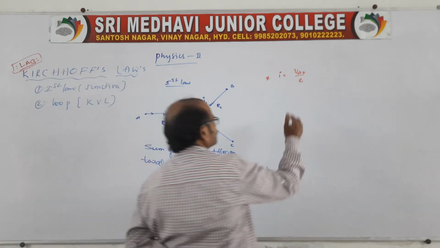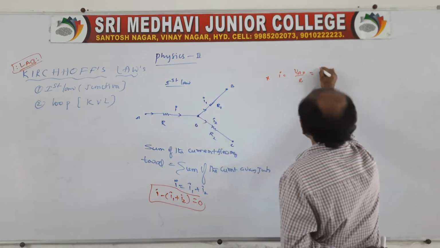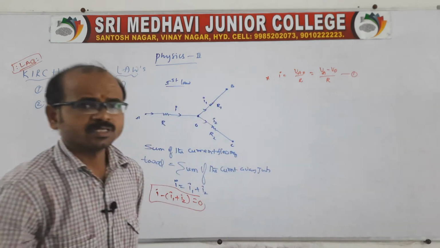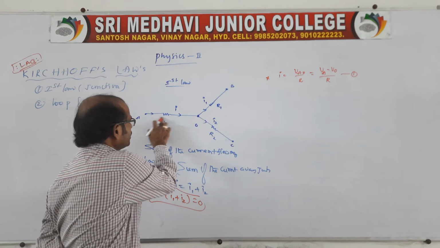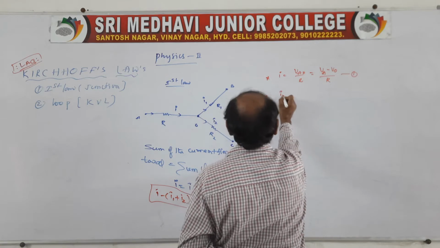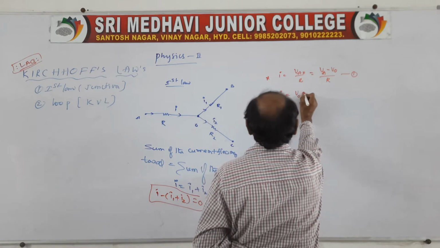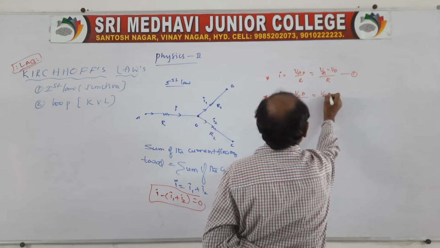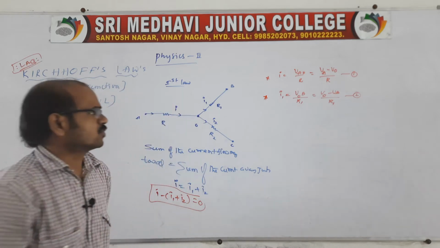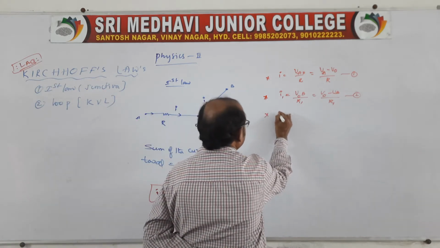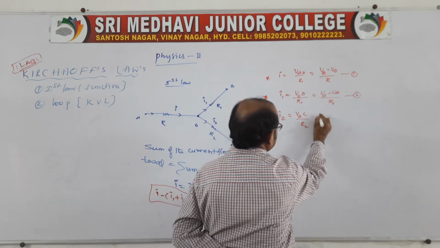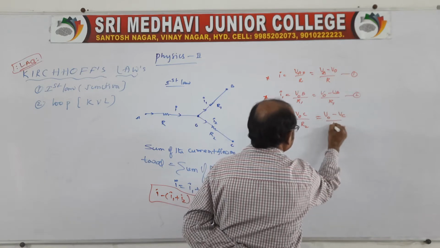This is the first one. What is V between these two points? So you write (VA minus VO) by capital R, equation 1. We get the current through the first branch. Come to the second branch. Suppose I want to find I1. Then you write I1 is equal to the potential difference between O and B by R1, that is (VO minus VB) by capital R1, equation 2. And for the third branch, I2 is equal to, again the potential difference, VOC by R2. Therefore, (VO minus VC) by capital R2.